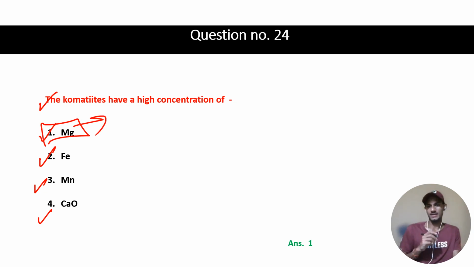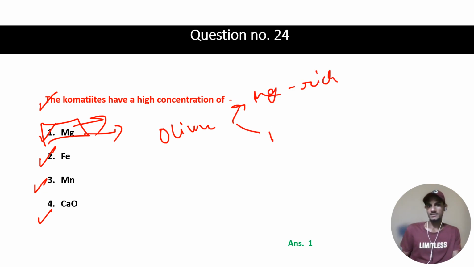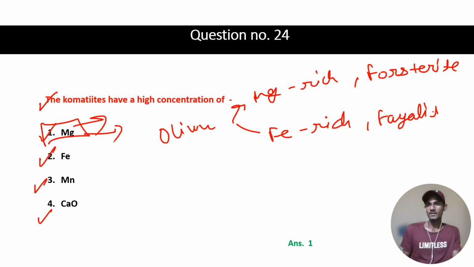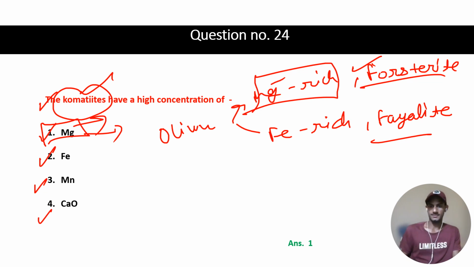One more thing you can interpret: if komatiite has more magnesium, then what type of olivine may form? There are two olivines, one is Mg rich and another is iron rich, the names being forsterite and fayalite. So one more question can be asked like komatiite has dominance of whether forsterite or fayalite. So forsterite, that is Mg rich, will be your right answer.